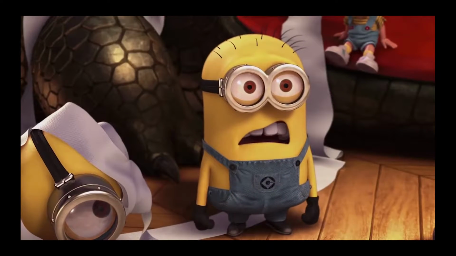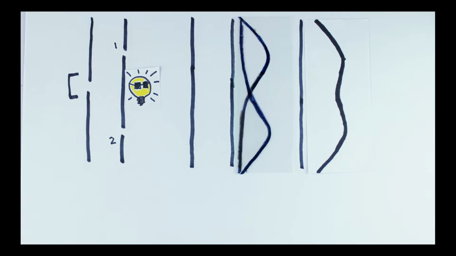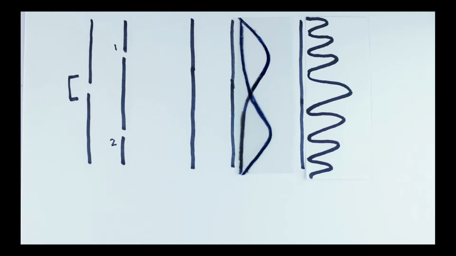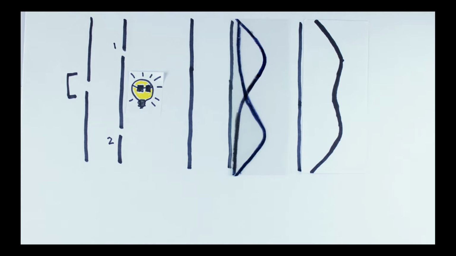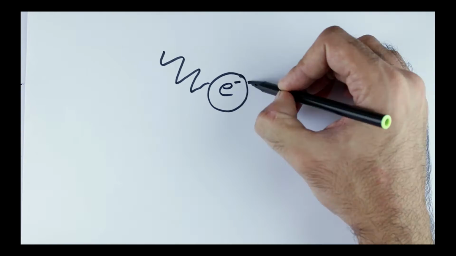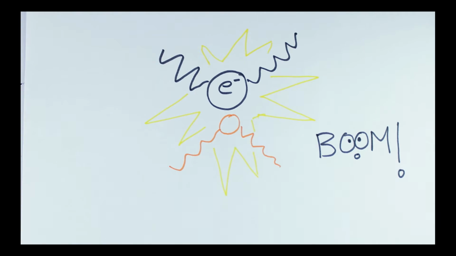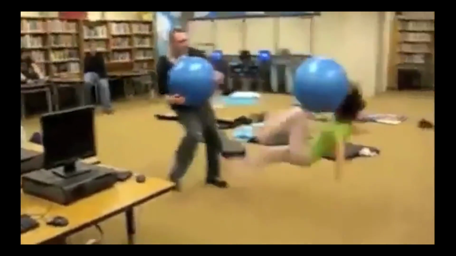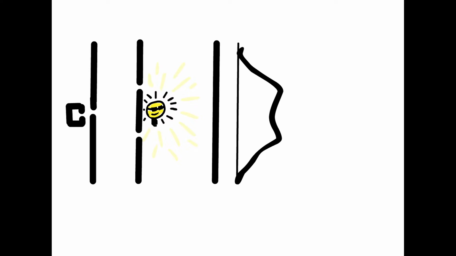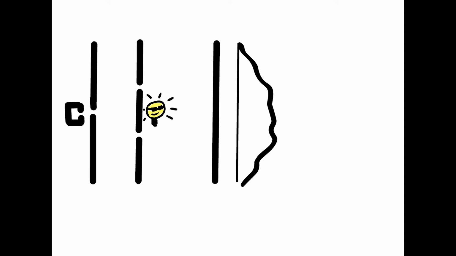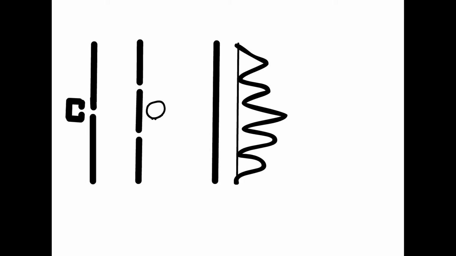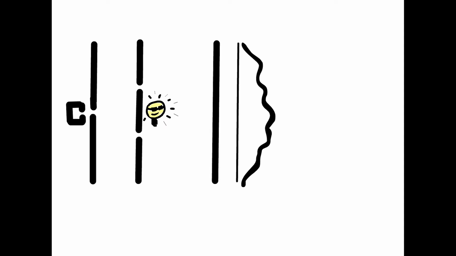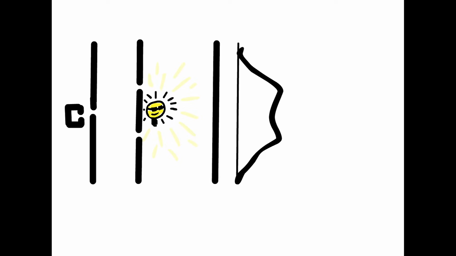What? When we look at the electrons, the distribution of them on the screen is different than when we don't look. Well, looking at the electrons disturbs things. Light makes big impacts on the electrons. It's like getting deflected when hit by a giant ball. If we turn down the brightness and use fewer and fewer photons, some electrons sneak through unseen, and these unseen electrons form an interference pattern on the screen.